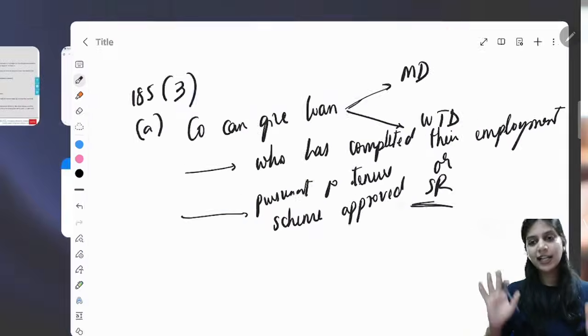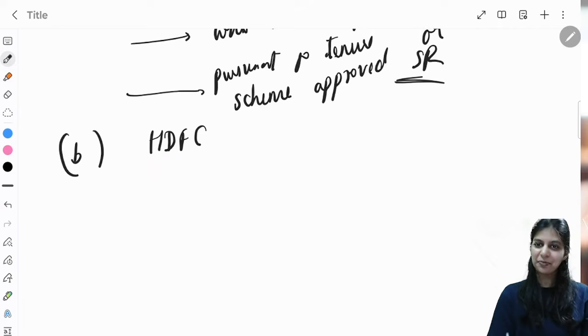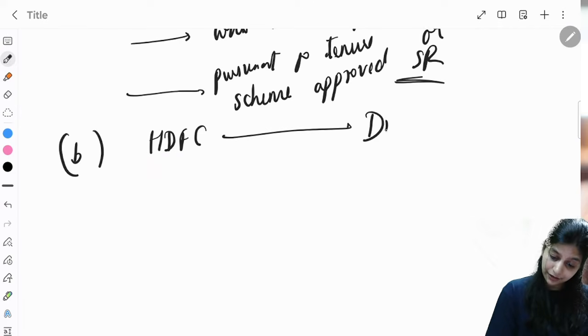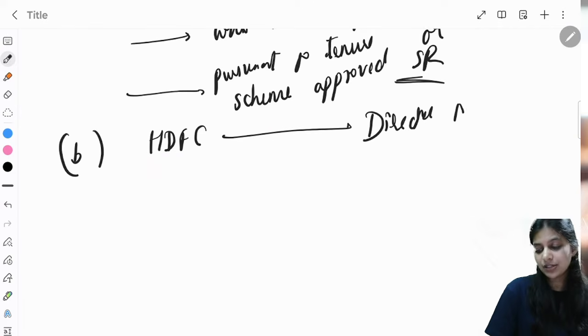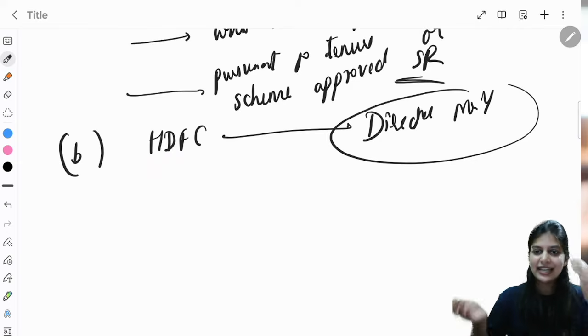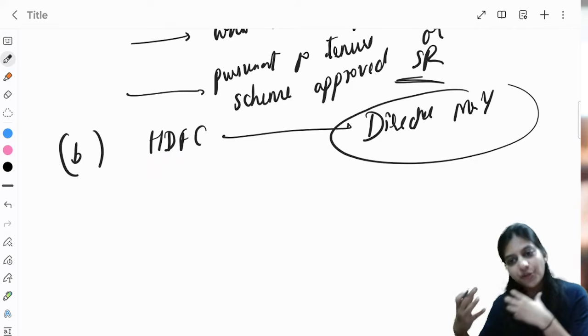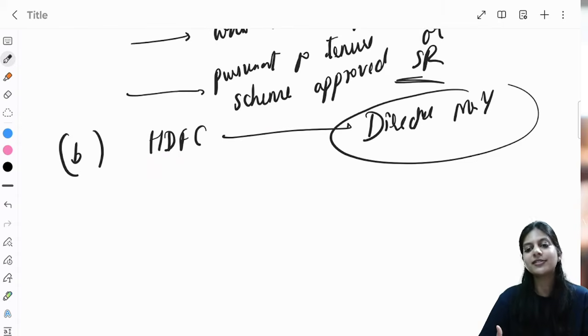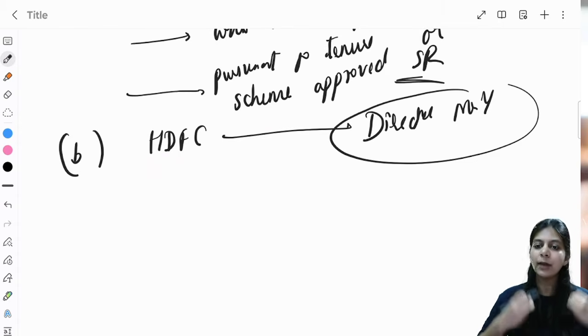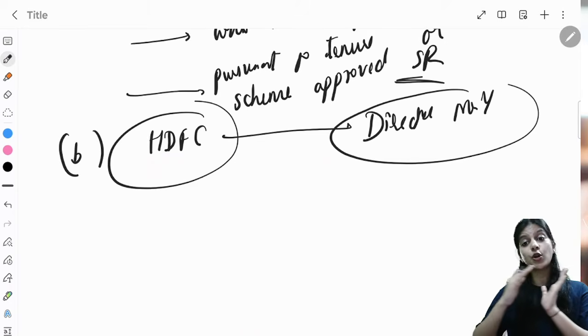So there is a company, I'll give an example. There is a company, let's say HDFC. HDFC is a company, right? Yes, it is a company. Now there is a director of HDFC, let's say Mr. Y. This Mr. Y, can he take loan from HDFC, which is a bank? So banks, through its ordinary course of business only, the ordinary course of business is what? Providing loans, giving money to people, right? Providing loans.